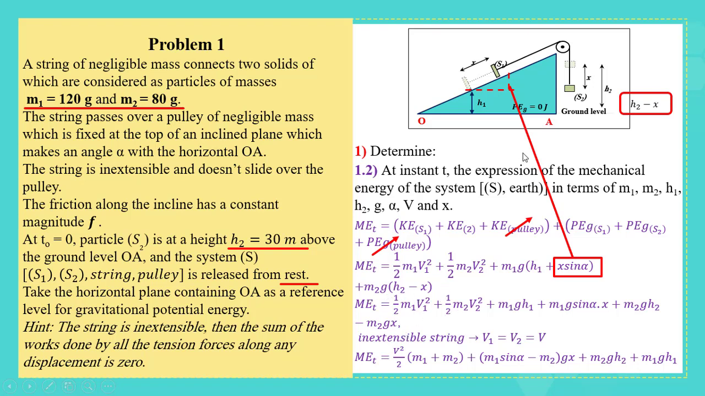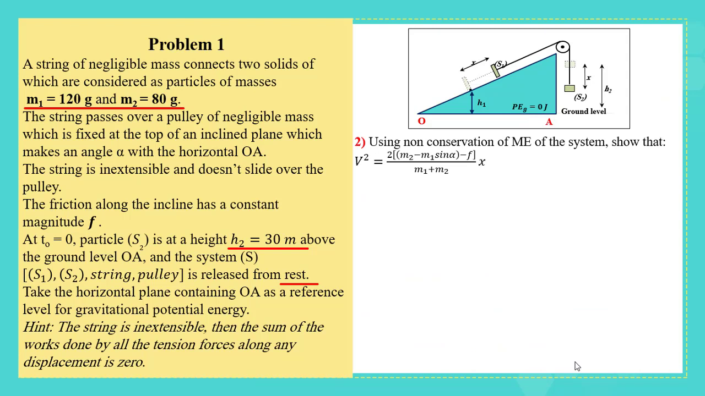But the string is inextensible, so at any time v1 of S1 will be equal to v2 of S2, equal to v. The same for the distance covered, which is x, will be equal to x covered by S2 also. Now, taking v common and x common and rearranging this equation, we can find that half v squared into (m1 plus m2) plus (m1 sine alpha minus m2) into g x plus m2 g h2 plus m1 g h1 is the expression of the mechanical energy at any time.